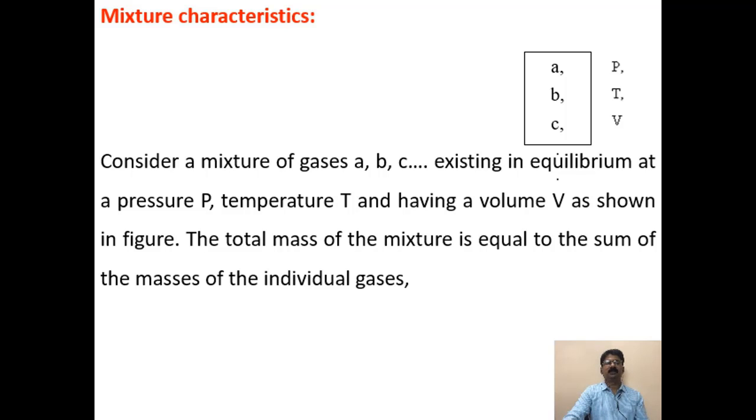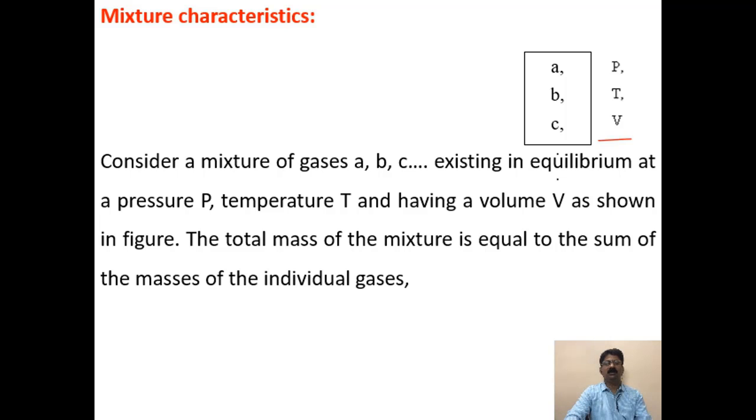Consider a mixture of gases A, B, C. You can see inside a container there are three gases A, B, C existing in equilibrium at pressure P, temperature T, and it is occupying a volume V.